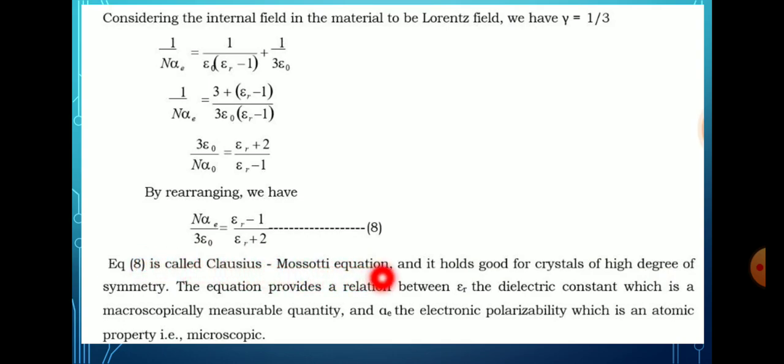This equation provides the relation between epsilon r, the dielectric constant, which is a macroscopically measurable quantity, and alpha e, the electronic polarizability, which is an atomic property at the microscopic level. This equation relates the microscopic property, polarizability alpha, to the macroscopic property, the dielectric constant.